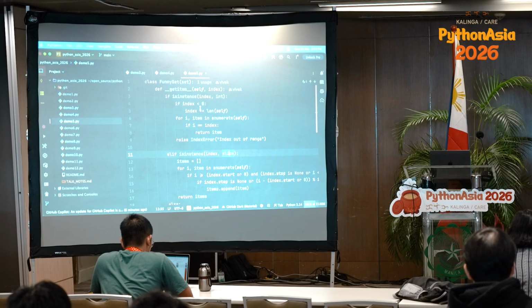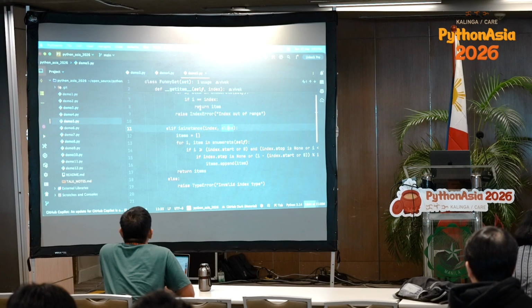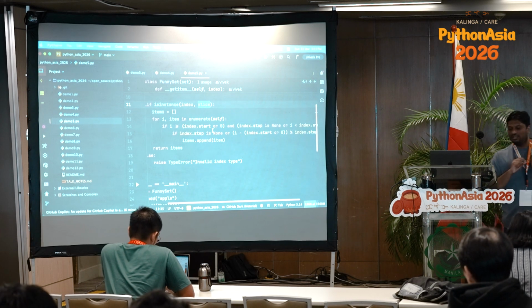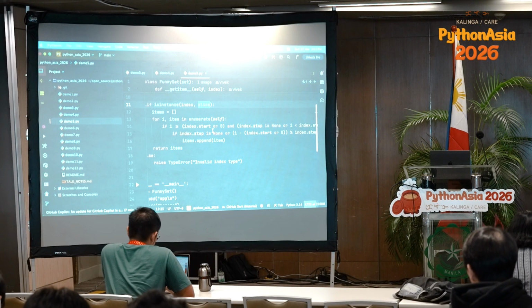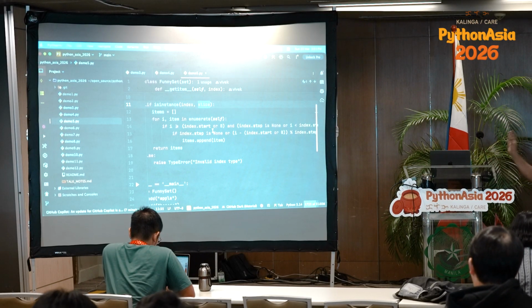If it is a slice object, then I'll slice that set or whatever object I have and then return it. Slice again is an inbuilt data type or inbuilt object, you can say. I don't have to import it from anywhere. And simple logic, like basically trying to figure out the start point, the end point, and returning that many numbers. So if you are not understanding the logic, it's okay.